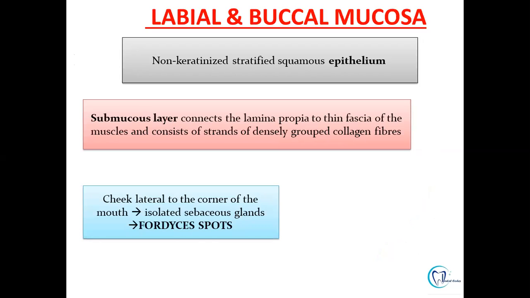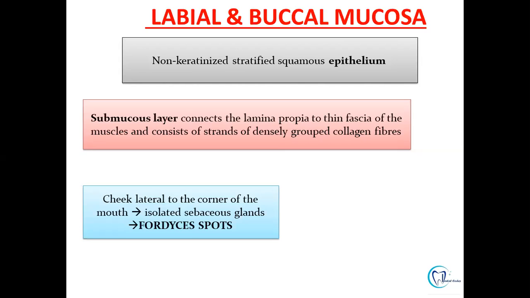The other structures which are lined by the non-keratinized stratified squamous epithelium are the labial and the buccal mucosa. We can differentiate the labial mucosa and the buccal mucosa because the epithelium of the labial mucosa will be thin, there will be rich vascularity, and there are fewer muscle bundles in the submucosa. Whereas when you see the histology of buccal mucosa, it is non-keratinized stratified squamous in nature and it has some melanin pigmentation, melanocytes in the basal layer.